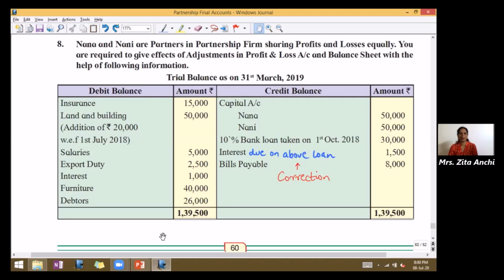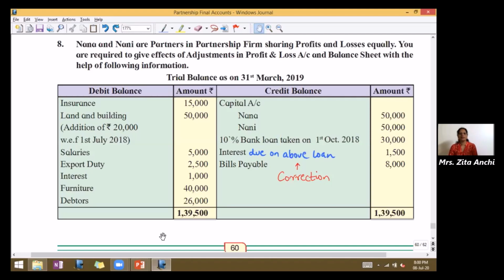Look at the debit balances. We have insurance, land and building. Below that, it is written addition of rupees 20,000 with effect from 1st July 2018. Now, I will explain this when we are doing the adjustment. Next is salaries, export duty, interest, furniture, debtors.